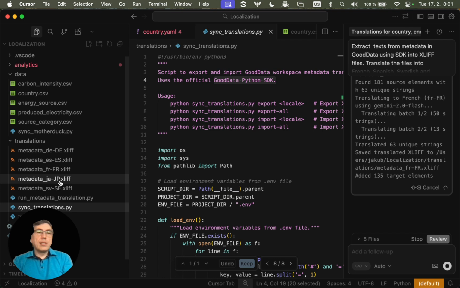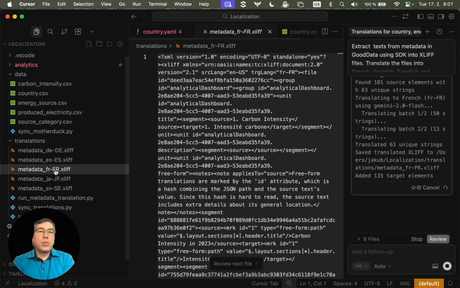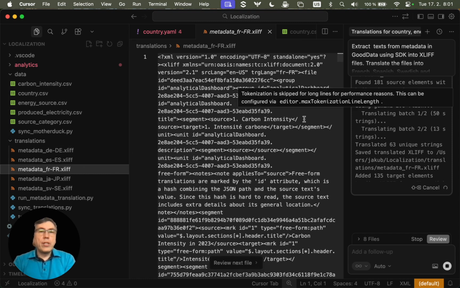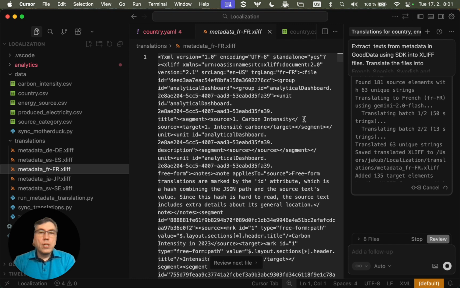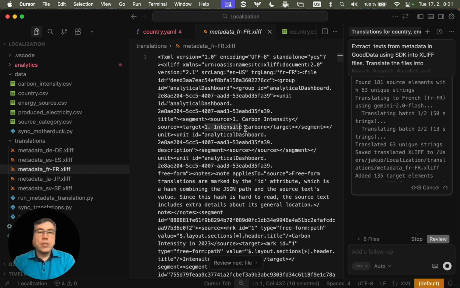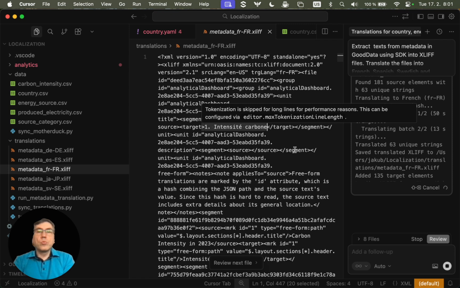So you can see that Cursor already created XLIFF files for these additional languages. And it is doing the translation, so maybe I can open the French translation already, and you can see that some text is already translated to French.